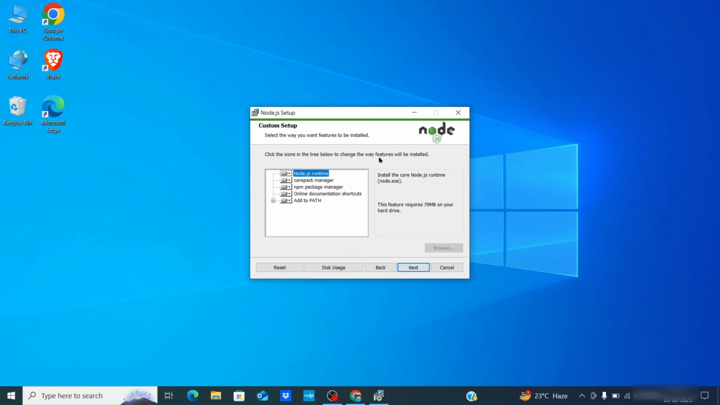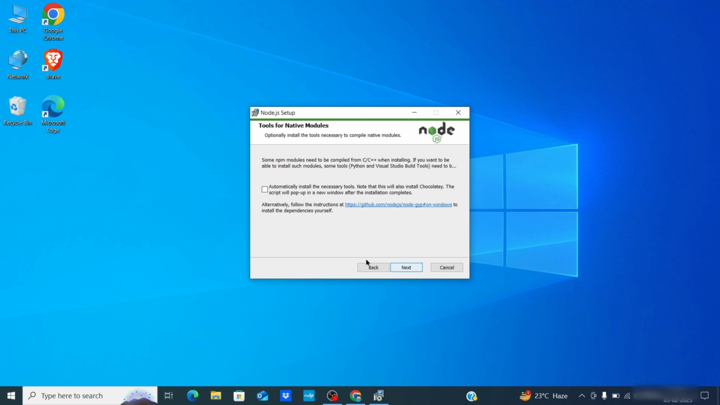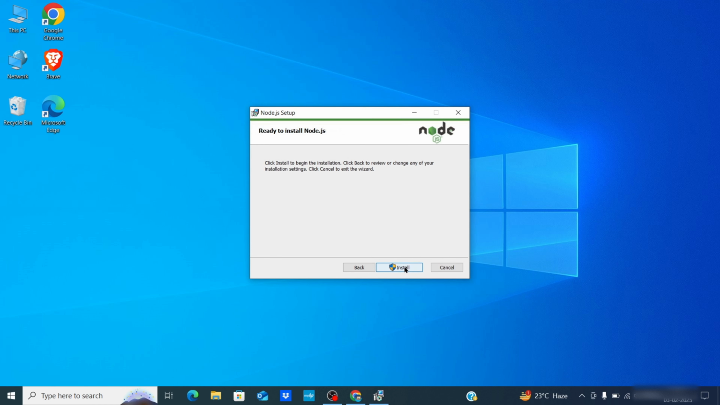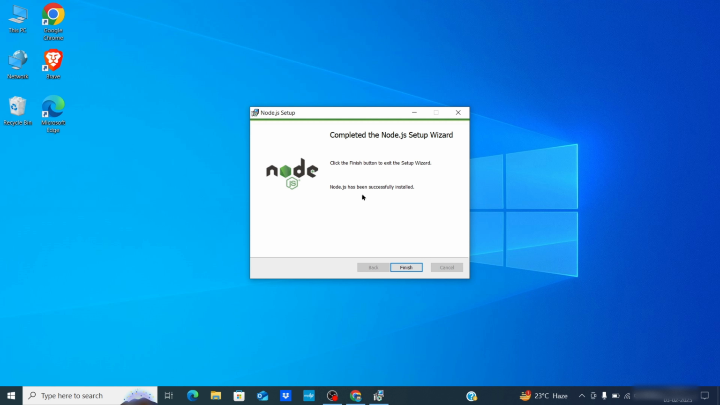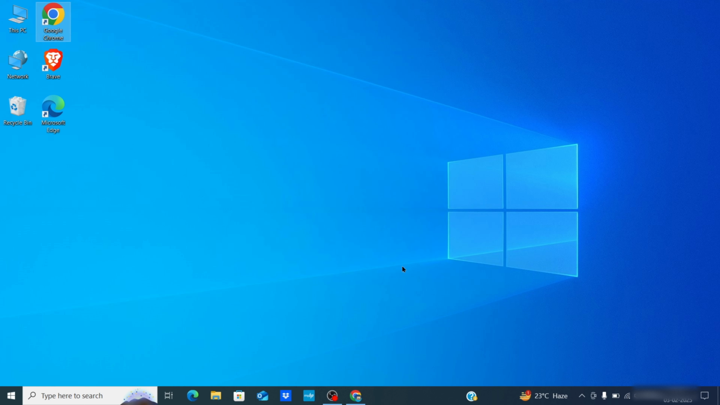Next you will see the installation options. Leave everything as default and click next. Now it is asking about additional tools. I don't want them, just click next. And just click install and the installation process will begin. It will take a few seconds to complete. Once the installation is completed, click finish to exit the setup.